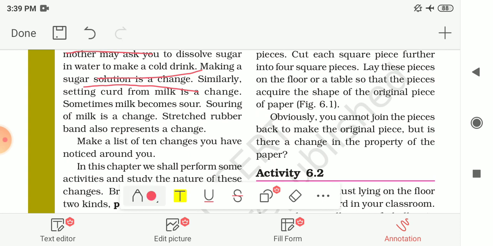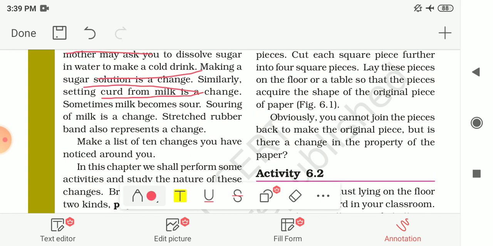Similarly, setting curd from milk is a change. Here from the milk you will get the curd, so this is also a change. And sometimes milk becomes sour, and souring of milk is also a change. Sometimes, if you have noticed, milk gets spoiled. So this is also a change.